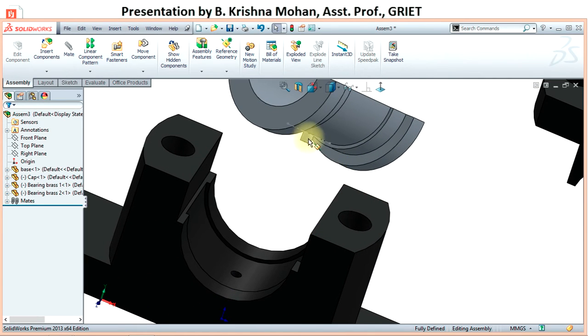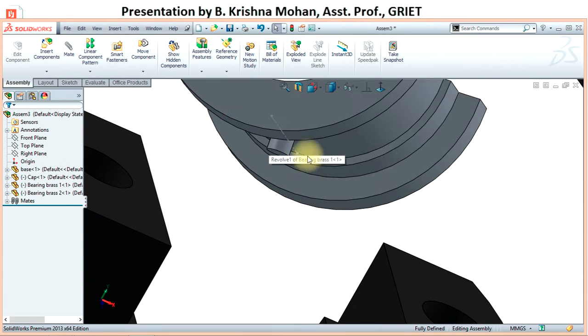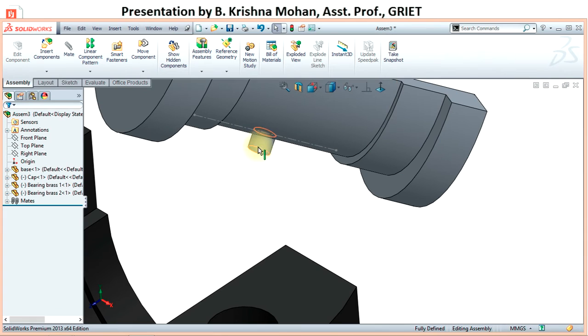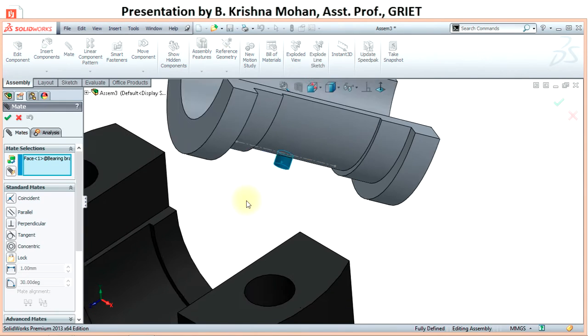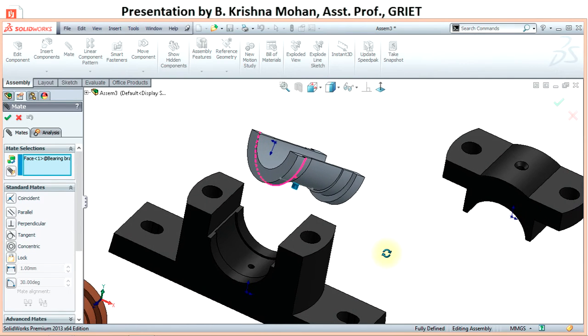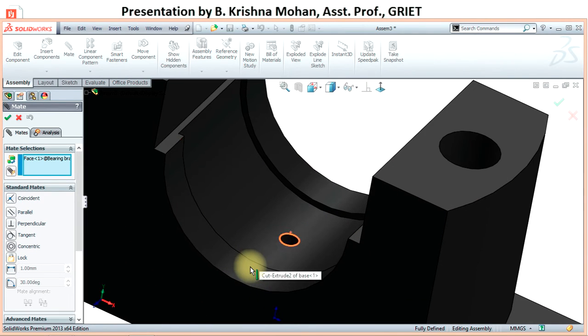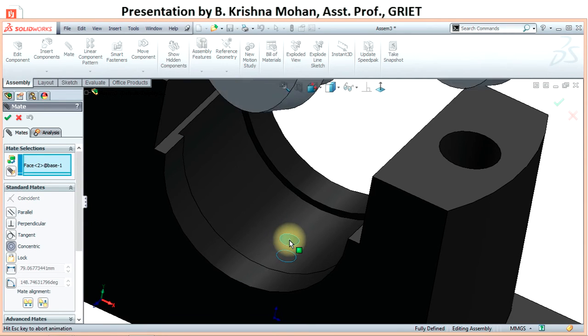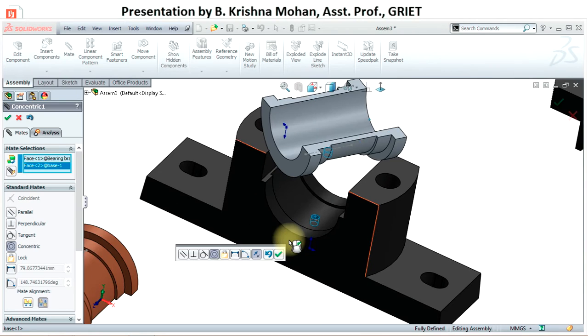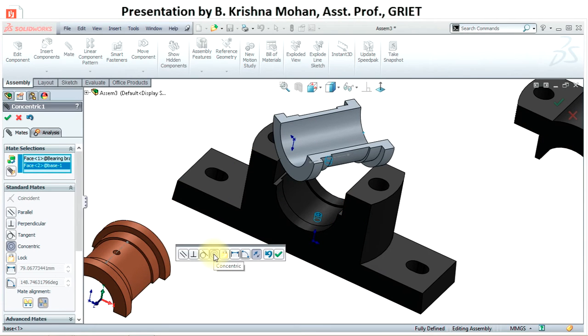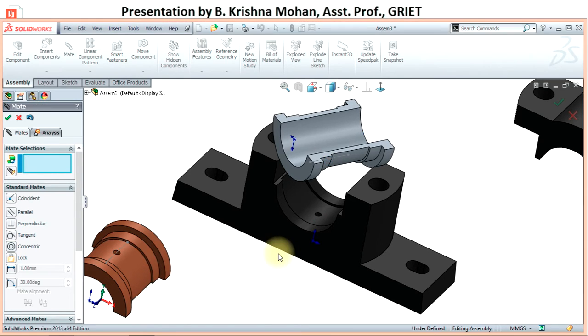So let us select the surface area of the snug, curved surface of the snug. So just I want to select this area and say mate, then zoom out. So again zoom in and select the surface area of the hole. So now I want to have a relation, concentric relation. So let's select this and say OK.